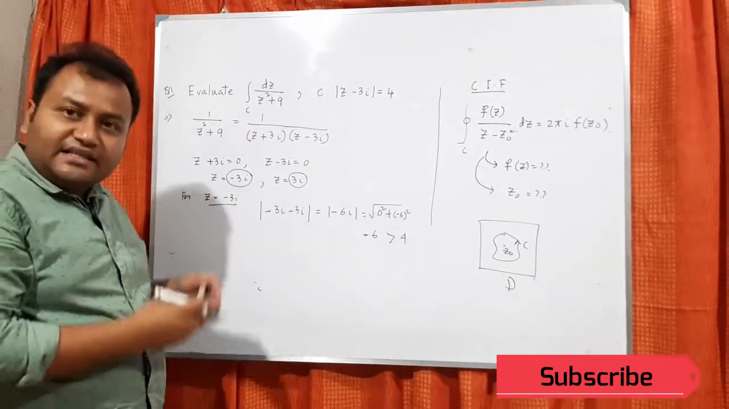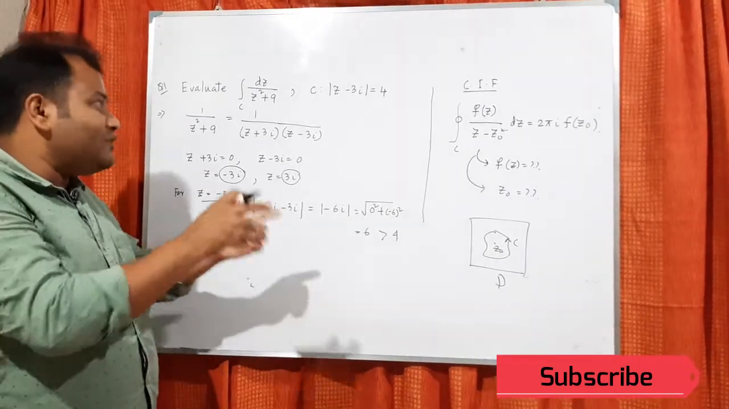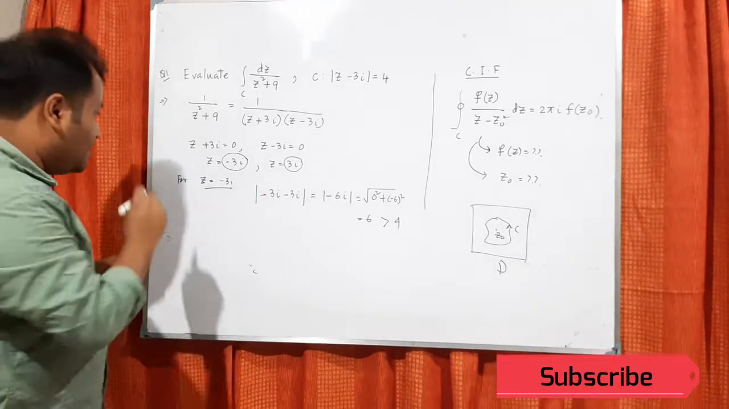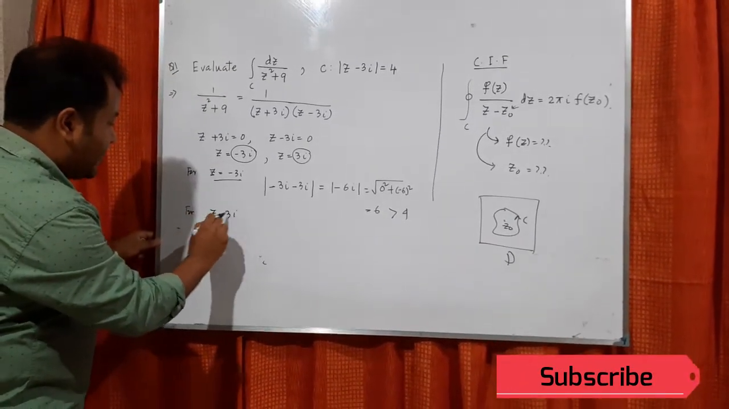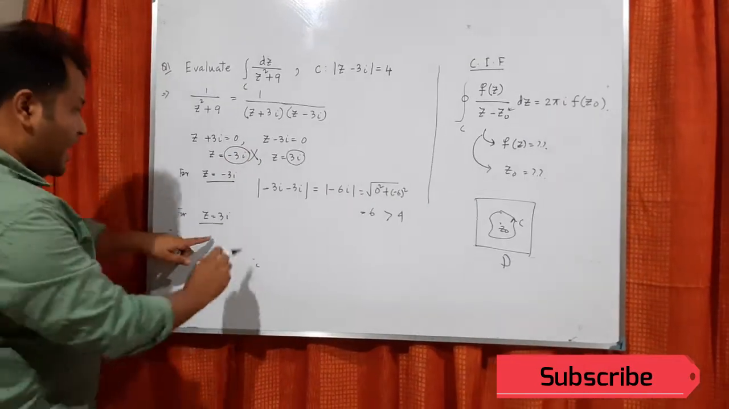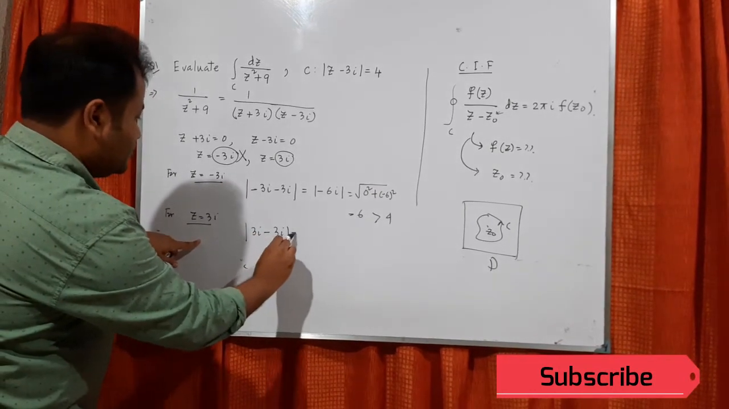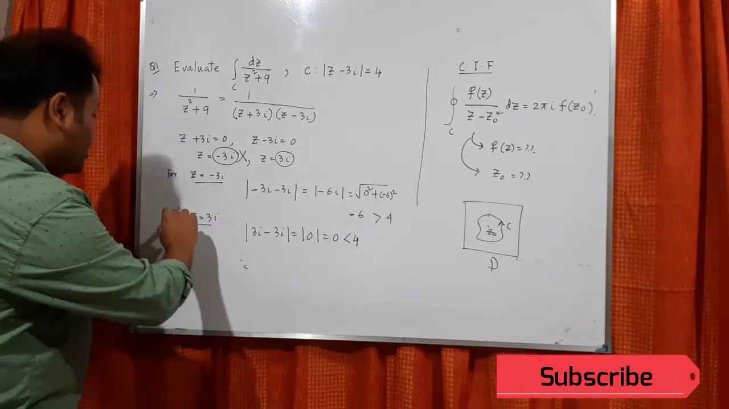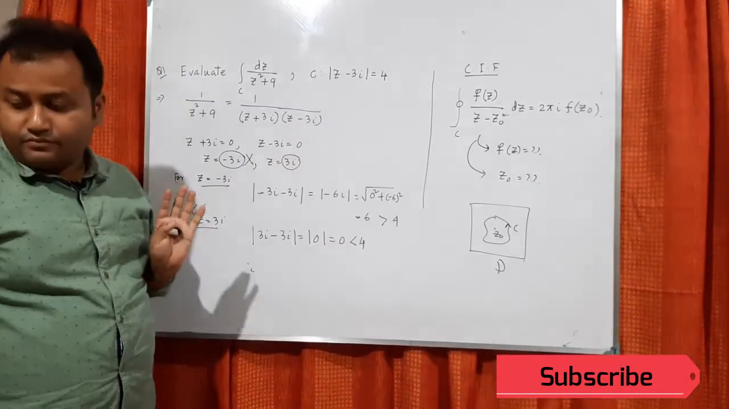If it is less than the right hand side, then the point should be inside. If it is equal to the right hand side, then the point is on the curve. Now for z equals 3i, this one is getting cancelled. Now we consider this one, 3i. What about this one? 3i minus 3i, so it will be modulus of 0, that is 0, less than 4. So 3i lies inside the curve.